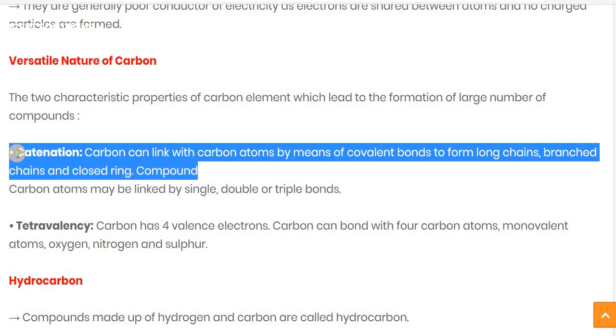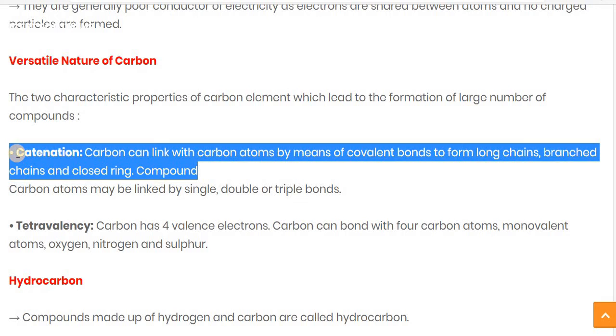A covalent bond is formed by the sharing of electrons, and between carbon atoms the covalent bond is there. So a carbon atom can be linked with other carbon atoms by covalent bonds to form a long chain or a branched chain. Long chain means a straight C bond C bond C, like that.